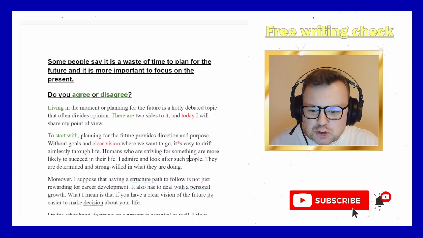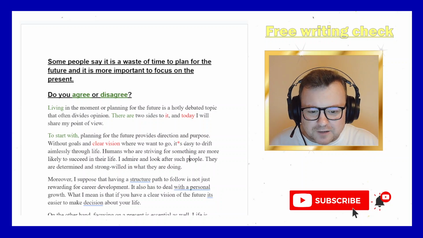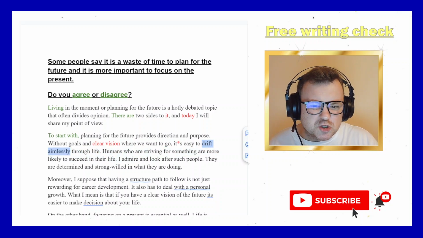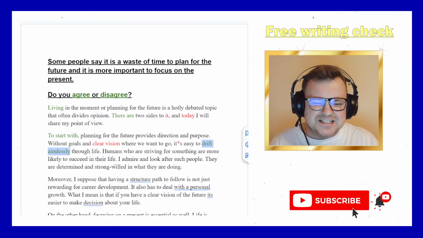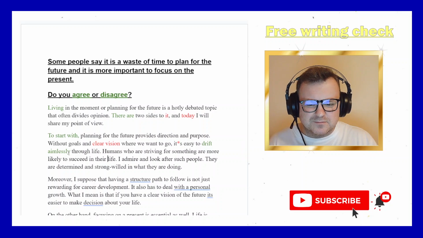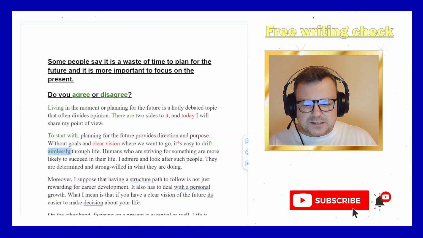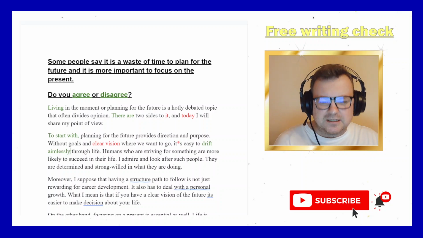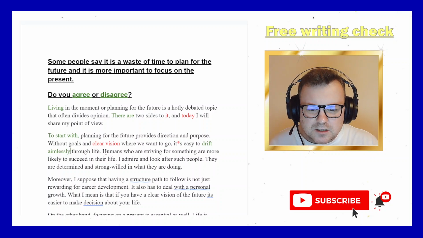It's easy to drift aimlessly through life. So drift aimlessly is good language. It's a good collocation, but I'm not sure how appropriate it is for an academic essay. It feels a little bit colourful, a little bit descriptive, maybe a little bit emotional, and that's not really the kind of language we're looking for in academic essays.